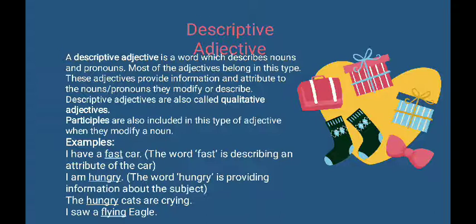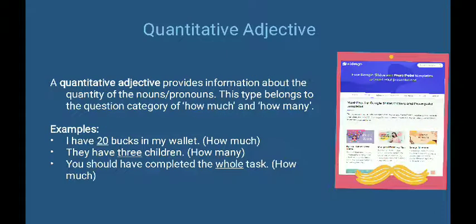Well, to the next types of adjective, that is quantitative adjective. According to its name, a quantitative adjective provides informations about the quantity of the nouns or pronouns. This type belongs to the questions category of how much and how many. For example, you are asked by your friends, how much money do you have in your wallet? Well, you can say that I have 20 bucks in my wallet. So the word 20 in this sentence describe the quantity of bucks in your wallet. How much money do you have? Well, I have 20 bucks.